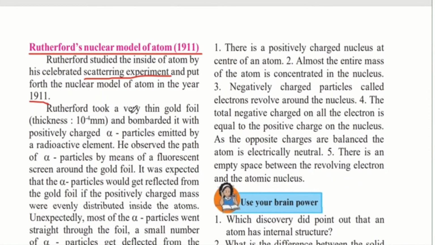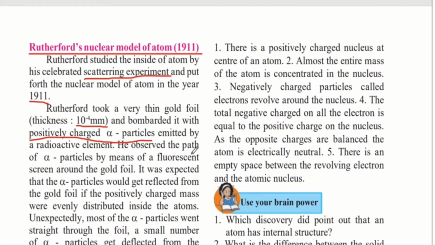Rutherford took a very thin gold foil which had a thickness of 10 raised to minus 4 millimeter. So it was very thin, and he bombarded it, that is fired it, with positively charged alpha particles emitted by a radioactive element. So on this foil he fired these positively charged alpha particles, and they were emitted from a radioactive element.